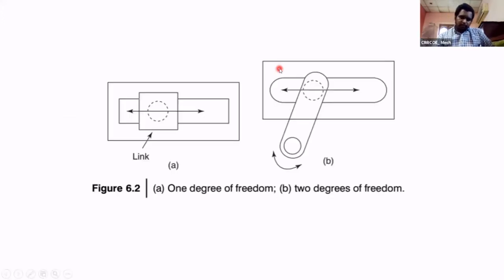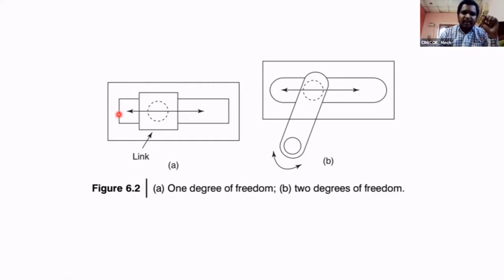See this. Here the link is constrained, means the link is moving in x direction only. Means you know we have 6 degrees of freedom, but 5 degrees of freedom are constrained, means arrested. Here the object is moving in only one direction, in x direction only. What about the remaining 5 degrees of freedom? We constrained them. So the body is moving in a linear direction only.